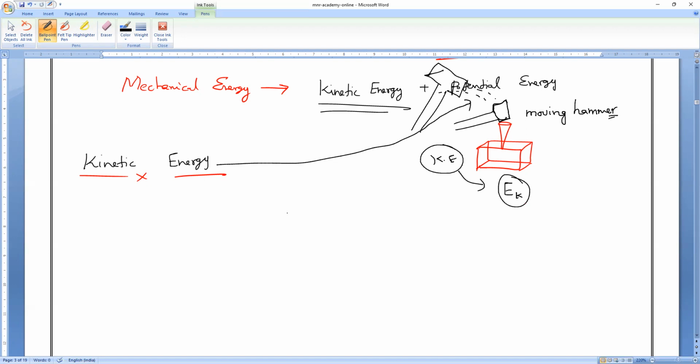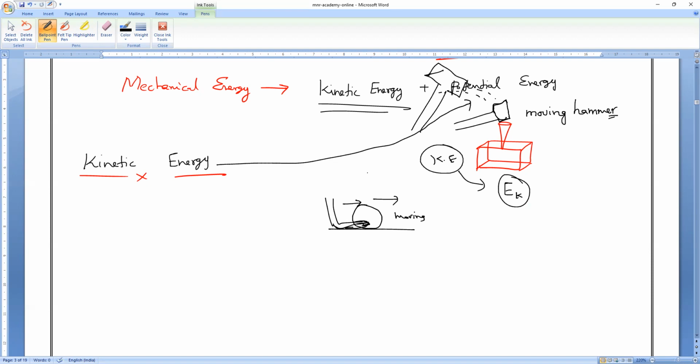Now, suppose I take a football ground, and a ball is stationary. A player kicks the football which is stationary. What will happen? The ball will start moving. As soon as I kick it with my leg, the ball starts moving.